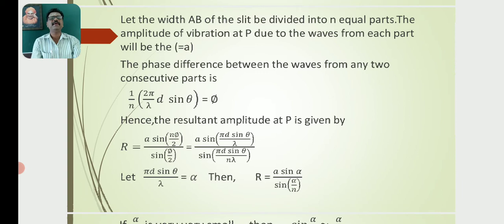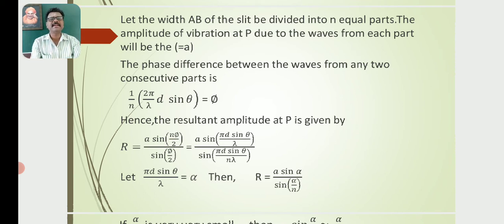Let the width AB of the slit be divided into n equal parts. The amplitude of vibration at P due to the waves from each part is equal to a. The phase difference between the waves from any two consecutive parts is (1/n) × (2π/λ) d sin θ, which is equal to φ.